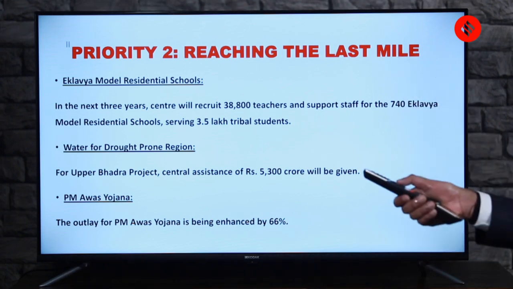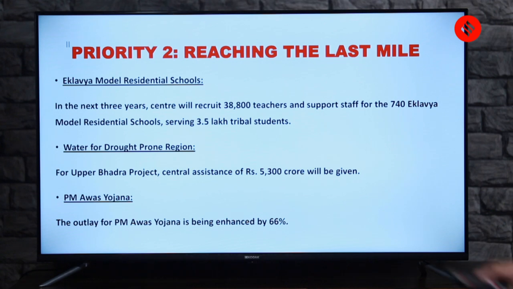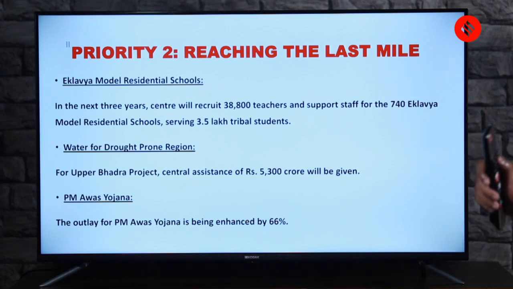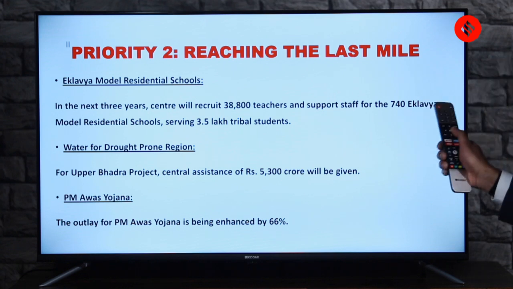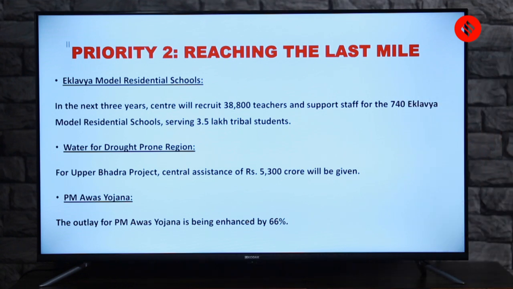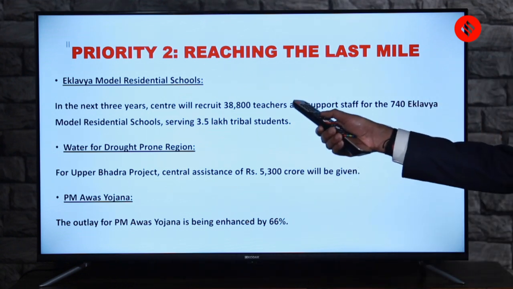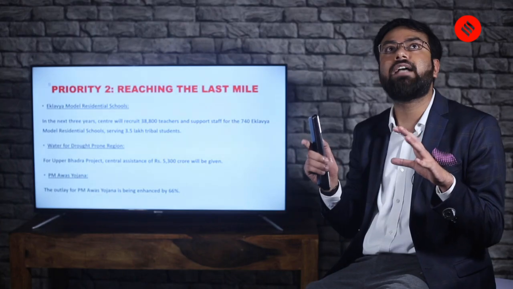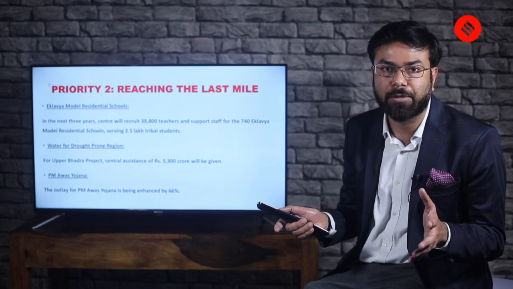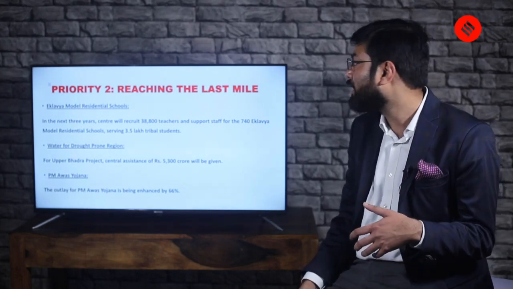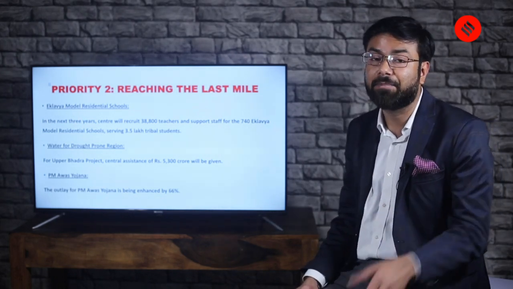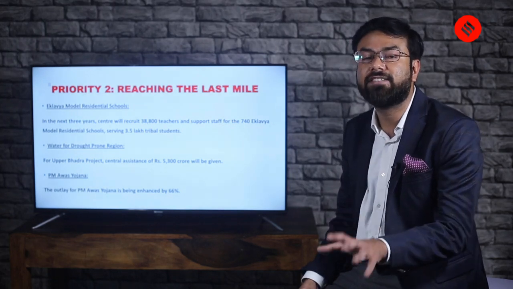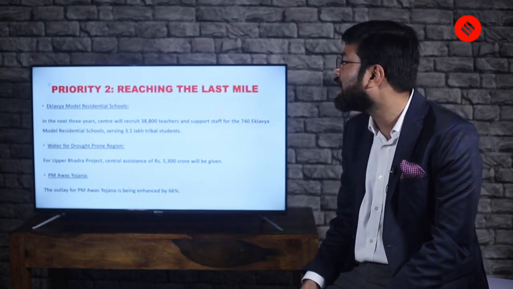So the budget tells you that in the next 3 years, the Centre will recruit 38,800 teachers and support staff for the 740 Eklavya Model Residential Schools, serving 3.5 lakh tribal students. As I said, the budget has a lot about the tribal communities, the tribal people, the tribal students. You will see in the upcoming videos also, where we will talk about the welfare schemes related to tribals.